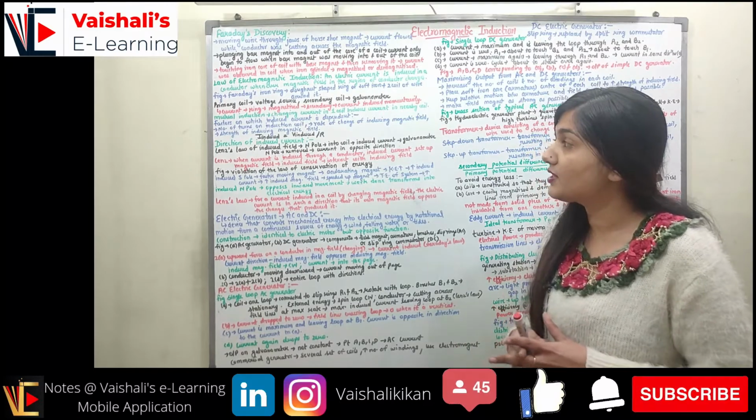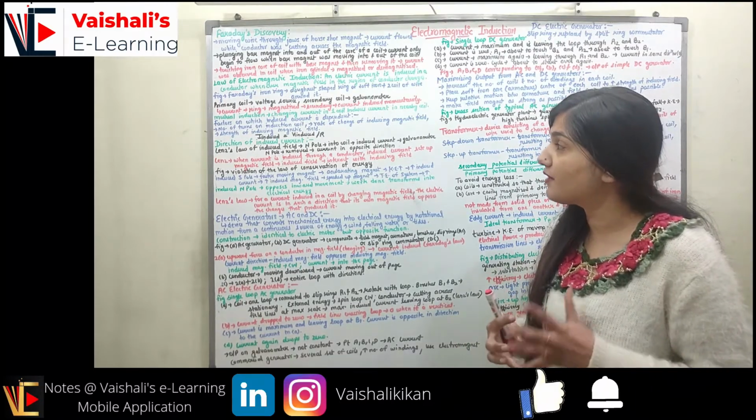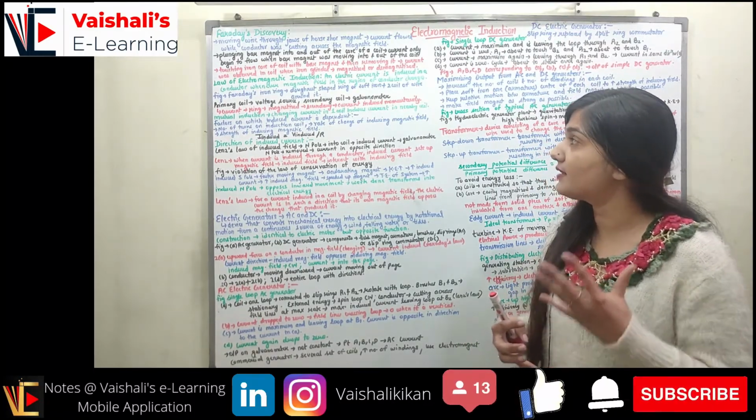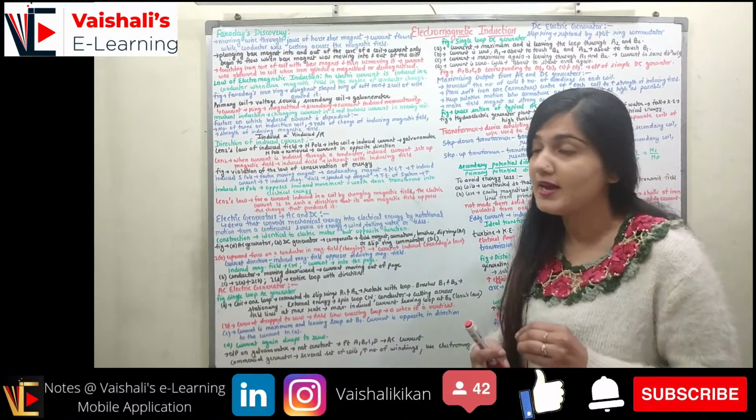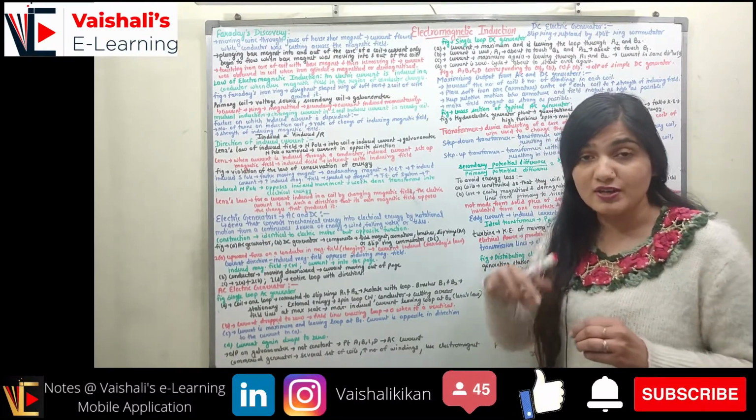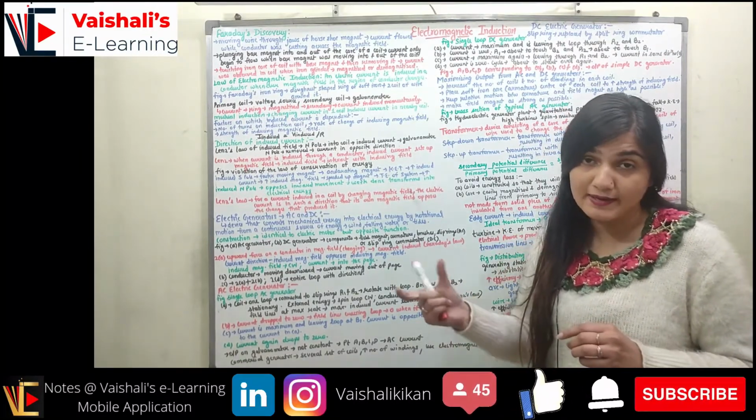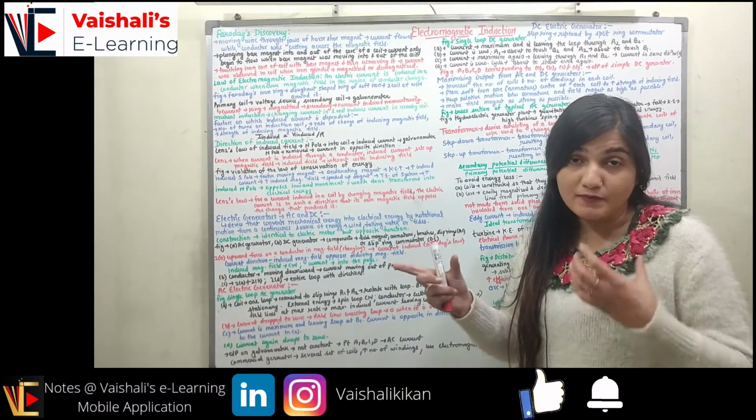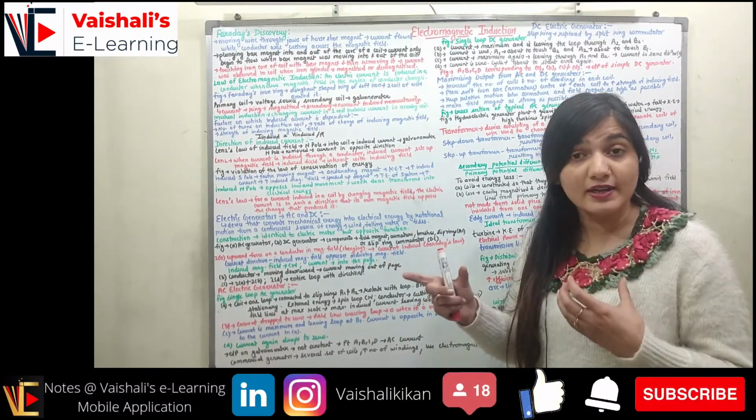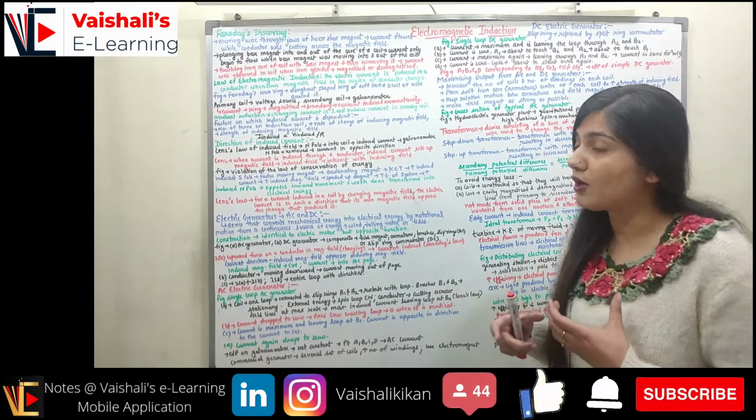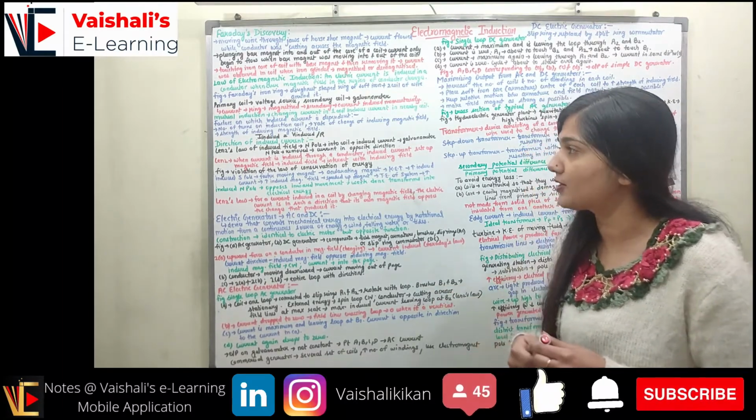What is mutual induction? It is the changing current in the first coil which induces current in the nearby coil. This phenomenon is called mutual induction. If I have a changing current in one coil, and we observe the production of current in the secondary coil, the nearby coil, this phenomenon is mutual induction.